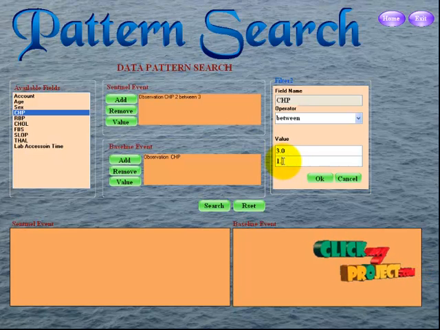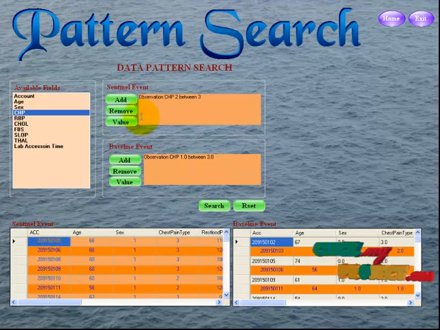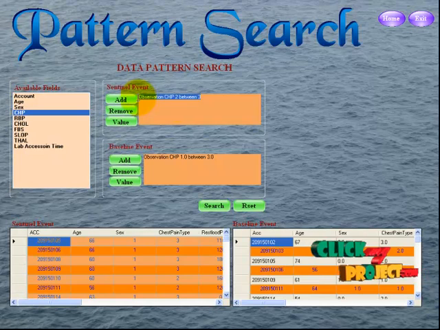I search the same as 1.0. This is the between value. I click add. This screening event is added. Next, go to the search. I take this screening event for 2 and 2 CHP. CHP is just chest pain type.